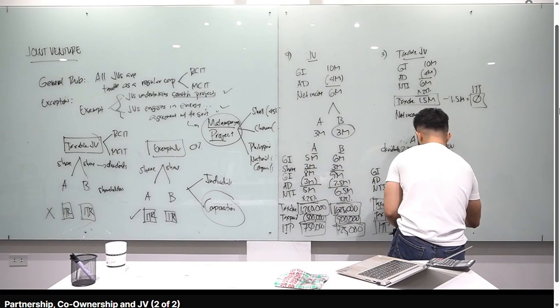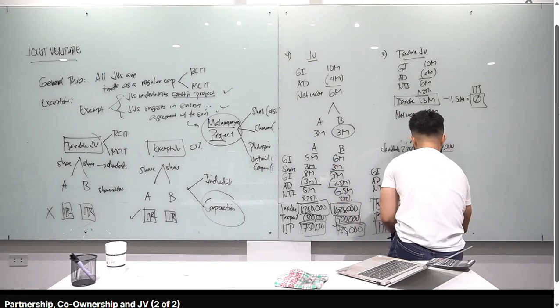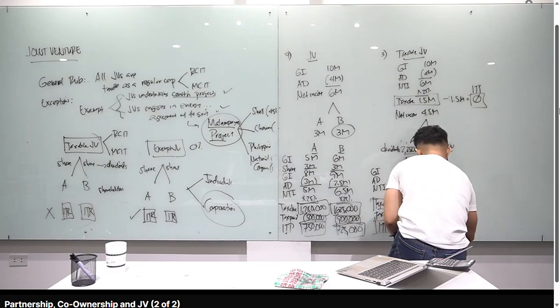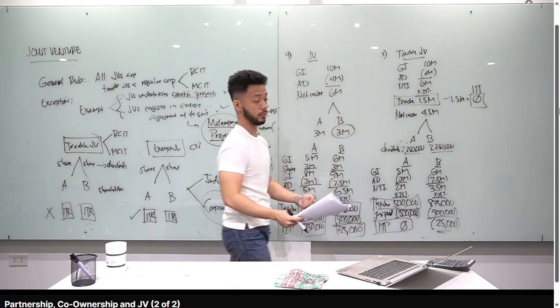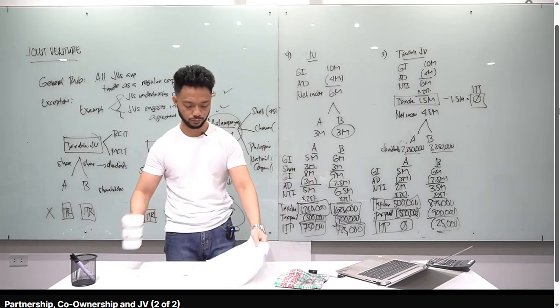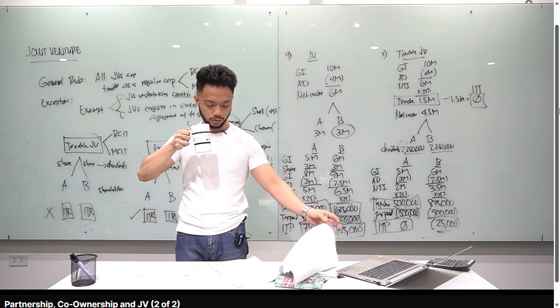And then, take note, class, what B remitted is 900. The amount he remitted is larger. Okay? 875 minus 900, actually B has a refundable or creditable amount of 25,000. Refundable or creditable, 25,000. Alright, so that's your answer. Got it? How many are left? Just a few left, class. Only two.